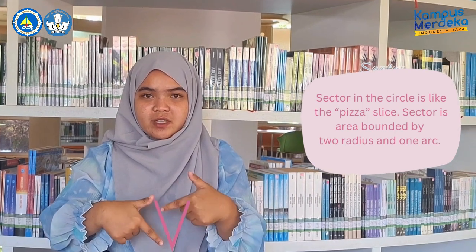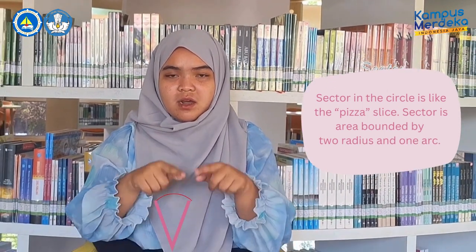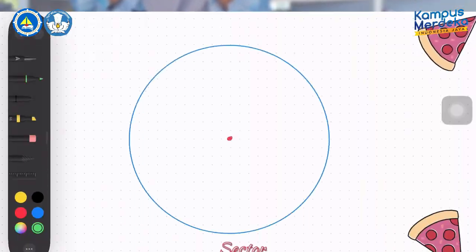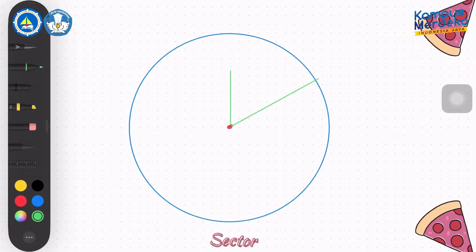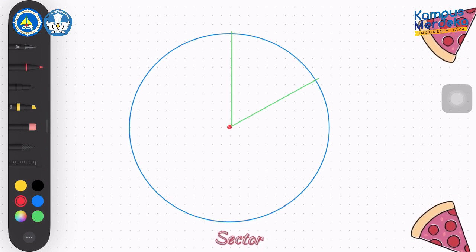Sector. A sector is like a pizza slice. A sector is the area bounded by two radii and one arc. When we have two radii and one arc, the area within is called a sector.